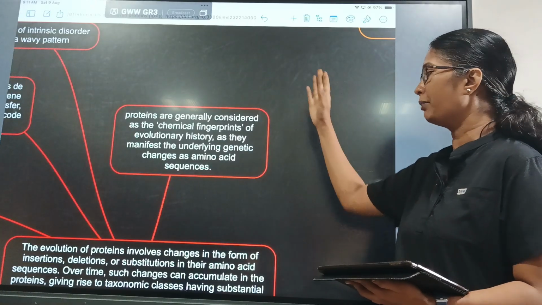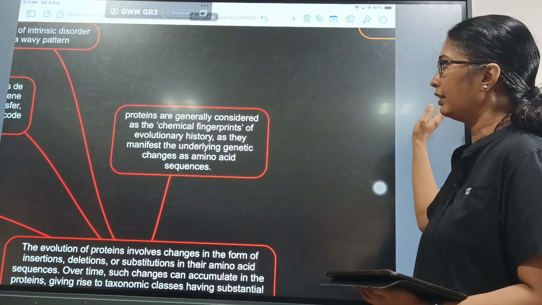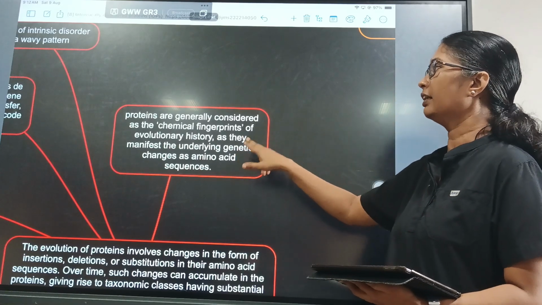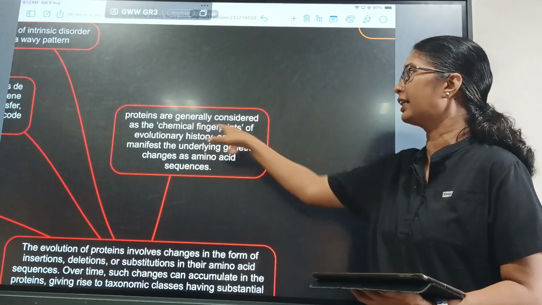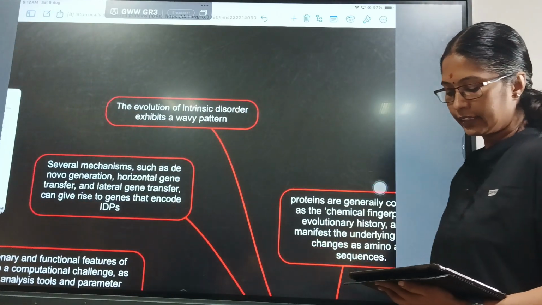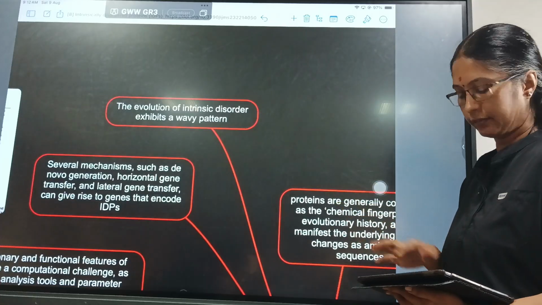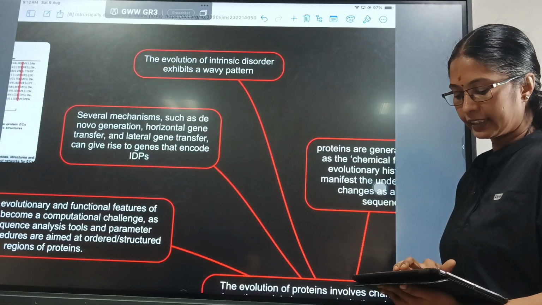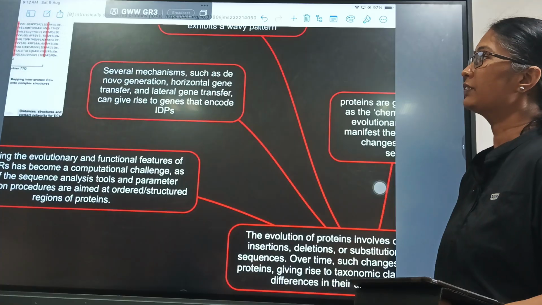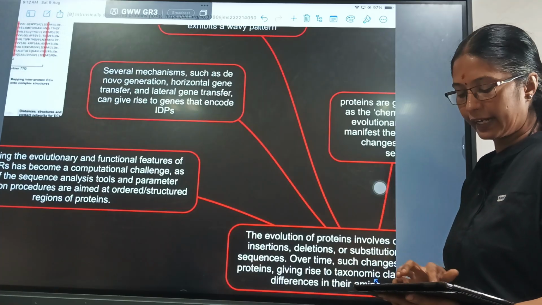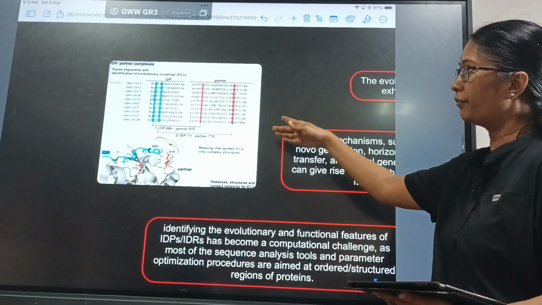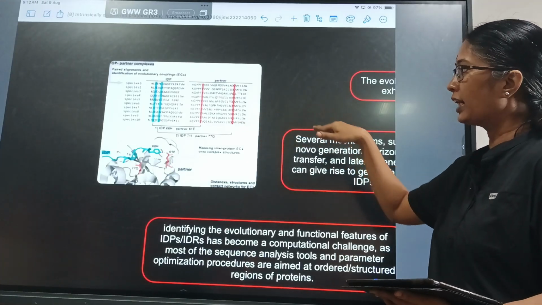As we described, from the DNA only the proteins are getting translated. So the genetic information is transferred through a protein and hence they are the chemical fingerprints of evolution. So the evolution of intrinsic disorder exhibits a wavy pattern. Several mechanisms such as de novo generation, horizontal gene transfer, and lateral gene transfers can give rise to genes that encode IDPs. Here we can see how they study the different types of gene or the amino acid sequence which